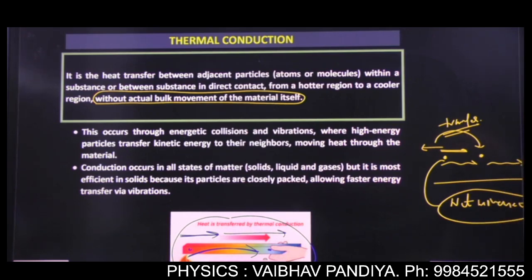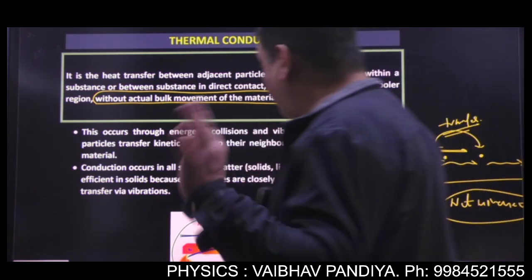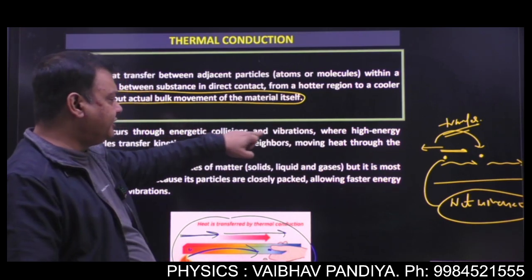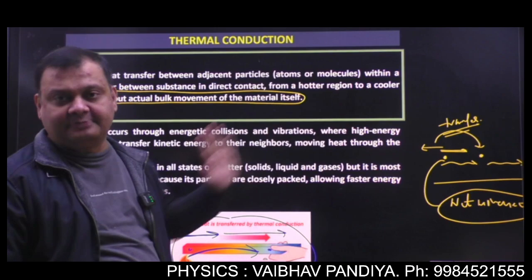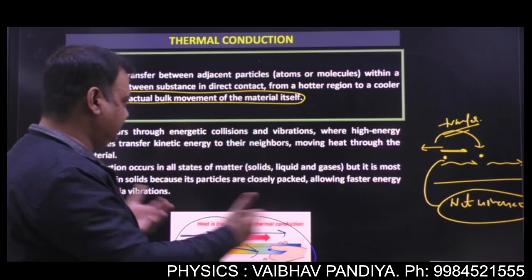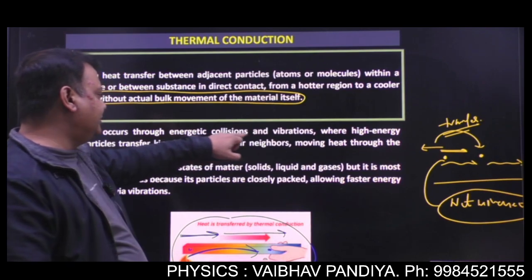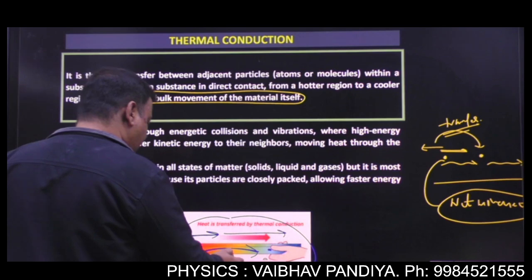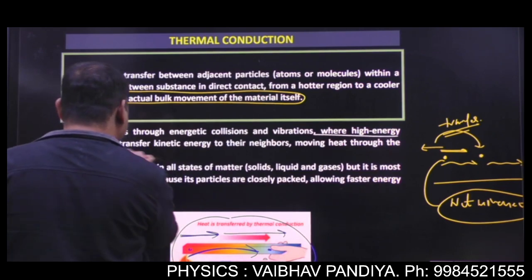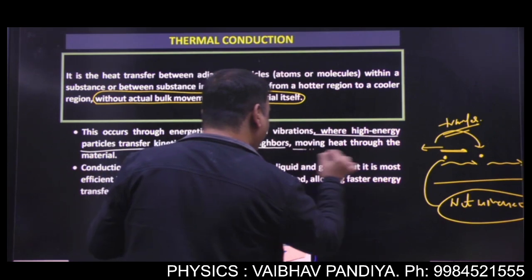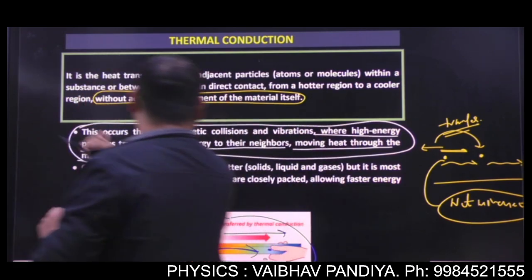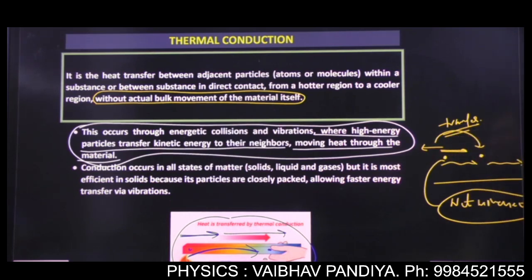Got it? Now let's see some of the conceptual points in thermal conduction. This occurs through energetic collisions and vibrations. You have seen how the conduction is taking place. The adjacent particles or molecules, atoms, whatever they may be, they are colliding. High energy particles transfer kinetic energy, same as the vibrational energy, to their neighbors, moving heat through the material. Got it? So this is what is happening at the microscopic level without net movement of the particle.